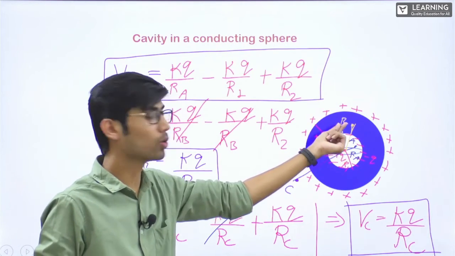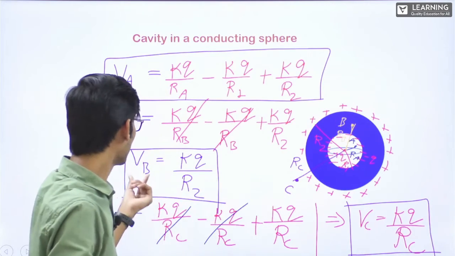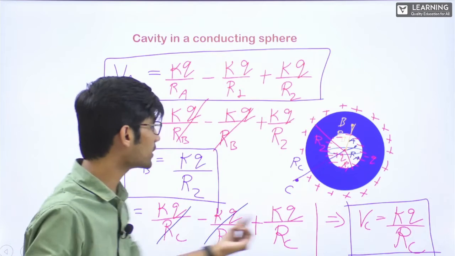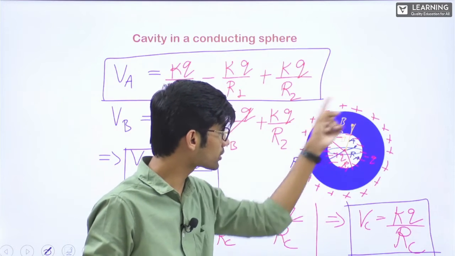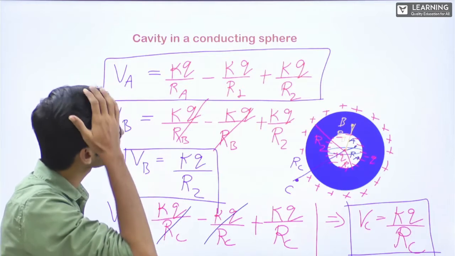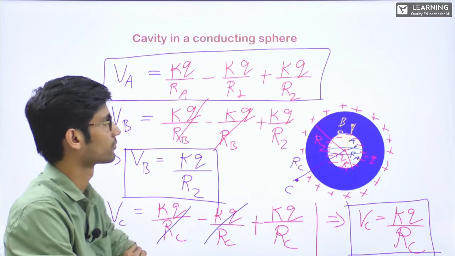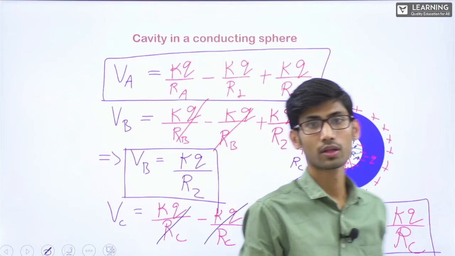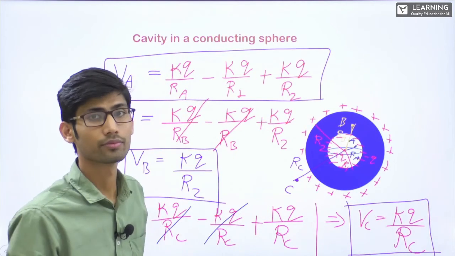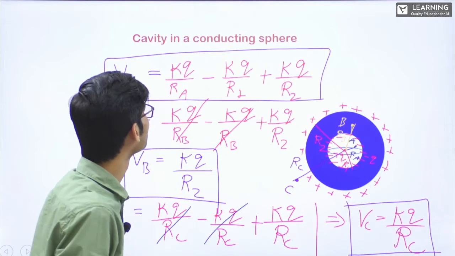Outside the cavity, VB is just due to this positive charge which is at the surface. This VC is also due to just this positive charge which is at the surface. Clear? But then for getting this expression, you need to distribute the charge like this whenever the cavity is there.